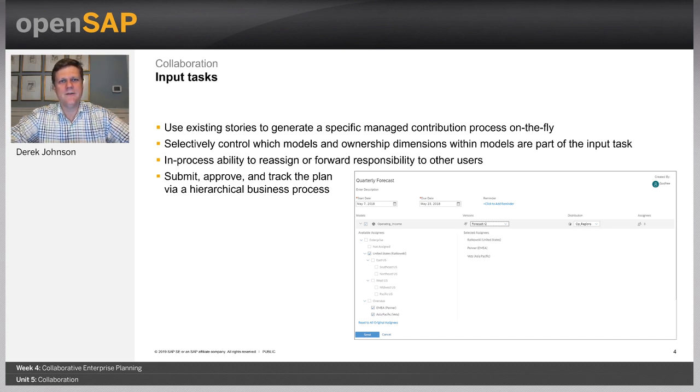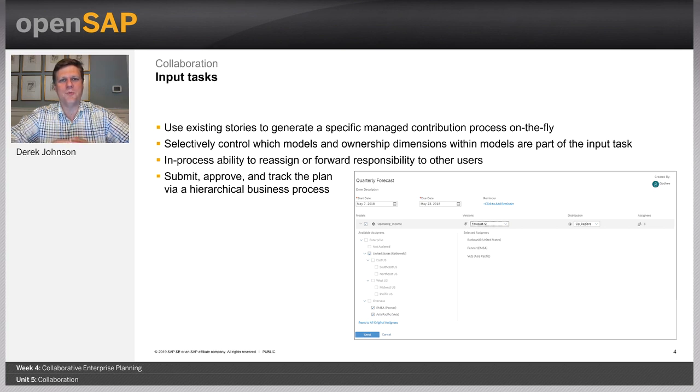What an input task does is it takes a story or a story page, and it sends out that page, soliciting input. It essentially sets a filter on that page, and when someone receives the input task, they know they're expected to fill out the task. Then they can submit it once they've adjusted or created their plan and submit that back into approval.